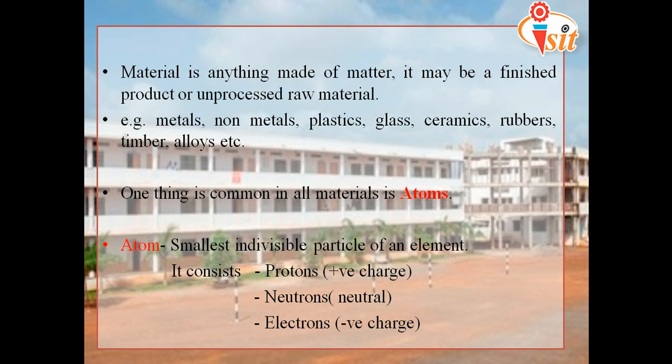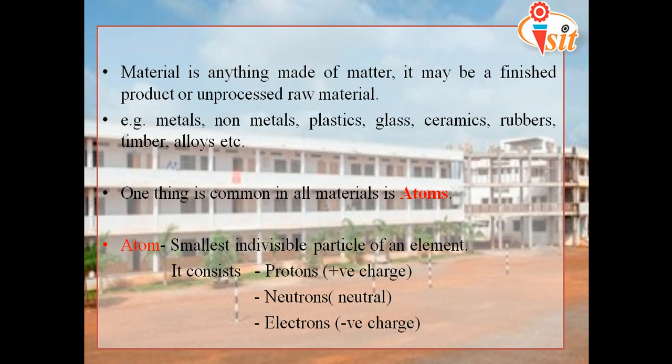Okay. In all these materials, we have one thing common, that is atoms. As we have studied in chemistry in first semester, an atom is the smallest indivisible particle of an element. It consists of a nucleus, and it has some outer cells.